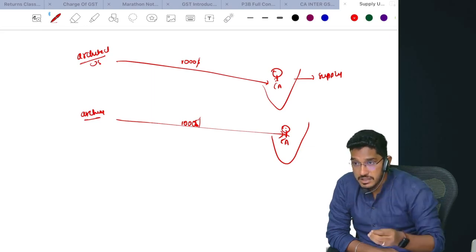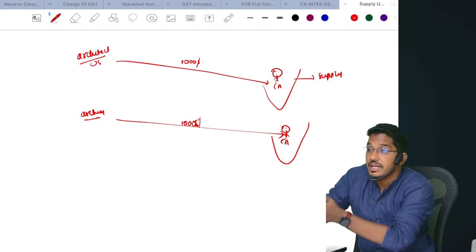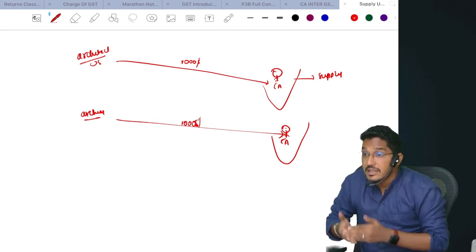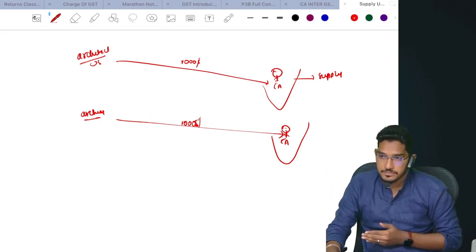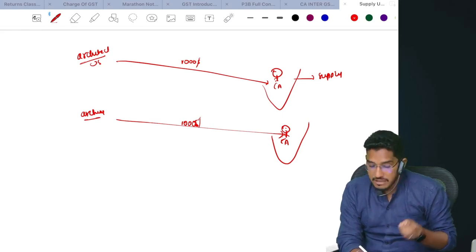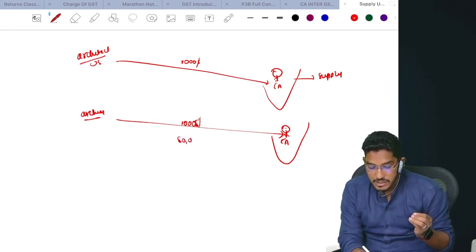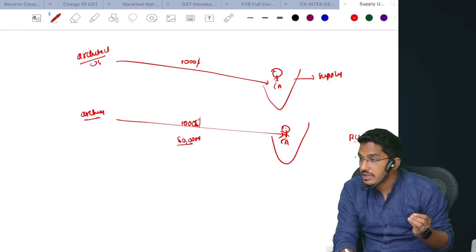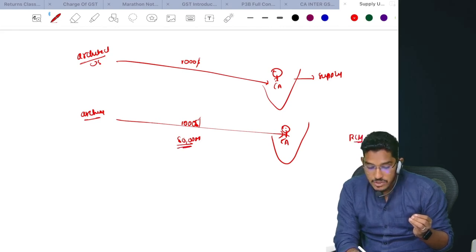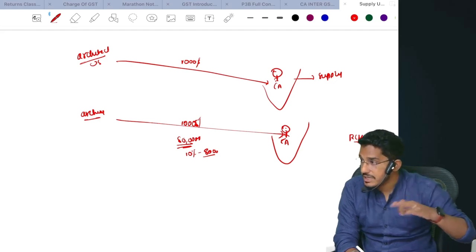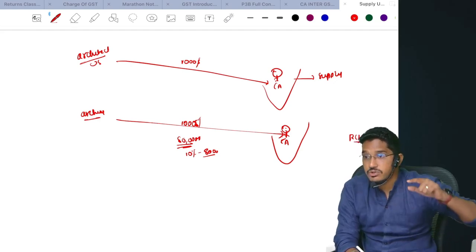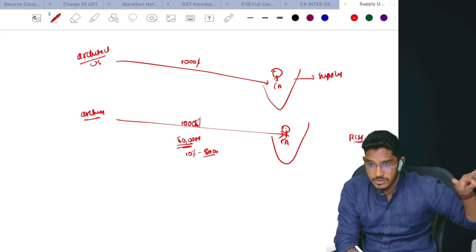In these kinds of circumstances, they have brought up a concept called reverse charge mechanism, where the recipient only will go and deposit the amount of GST with the government. Say for example, $1,000. When I convert that into INR, it comes to some 80,000 rupees. Now on this 80,000 rupees, the government said this service will be covered under reverse charge mechanism. So on this 80,000 rupees, say the applicable rate of GST is 10%, 8,000 rupees of GST. Under normal forward charge mechanism, what should have been done? 88,000 I should have paid to the architect. The architect should have paid 8,000 to the government.